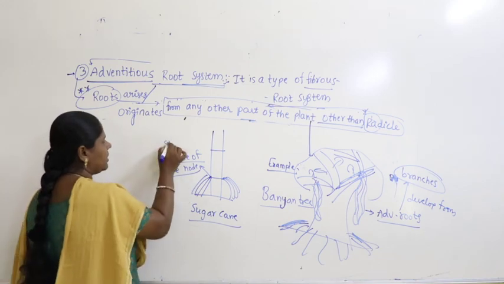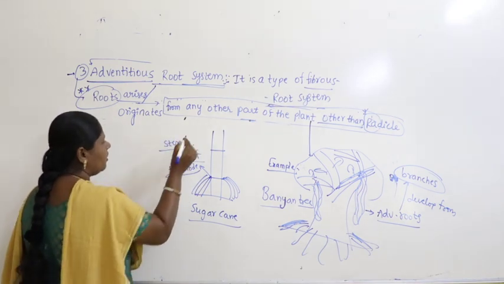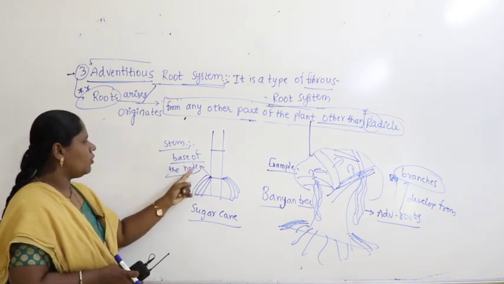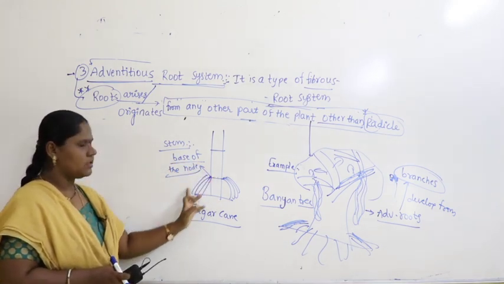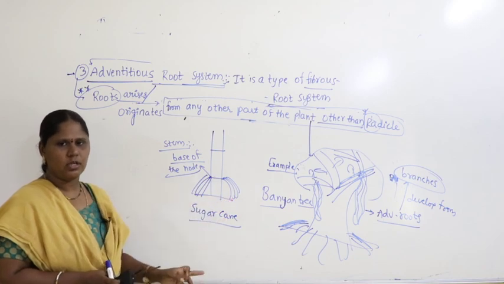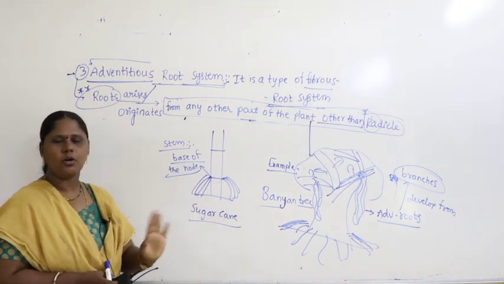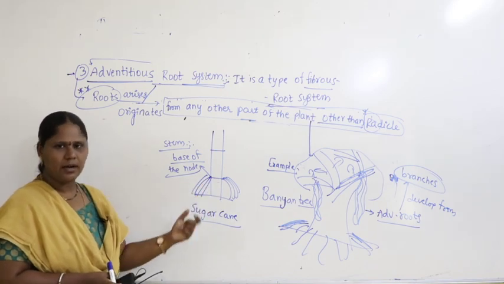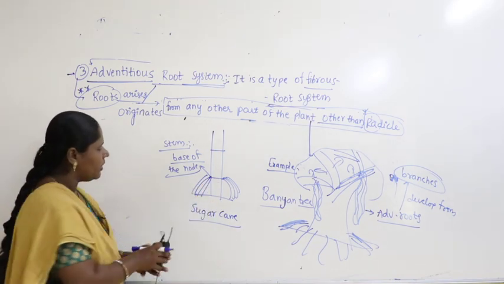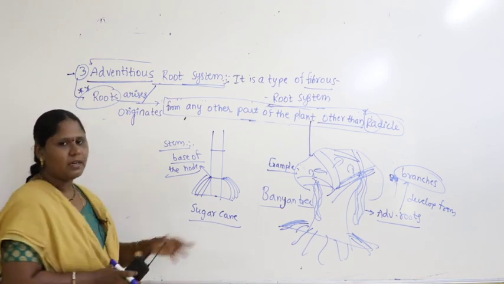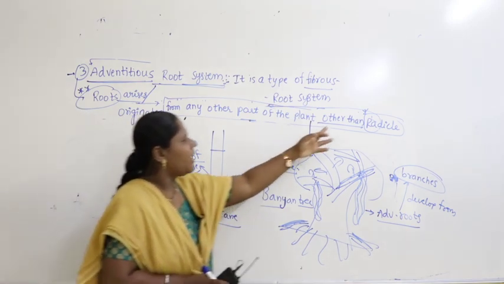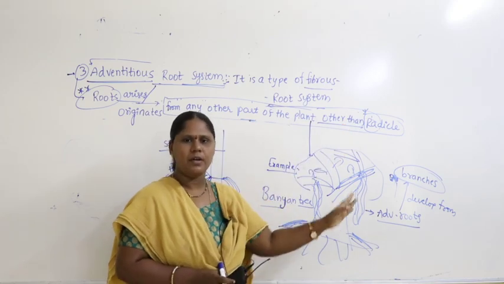Okay, where on the stem? Roots arise from the base of the nodes. From the base of the nodes there is a formation of roots. These roots are not from the radicle, they are other than radicle. Radicle is where the root system normally develops from, but these are not developing from the radicle, meaning not from the radicle.